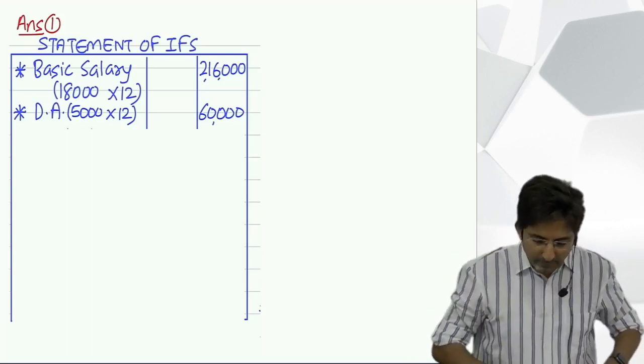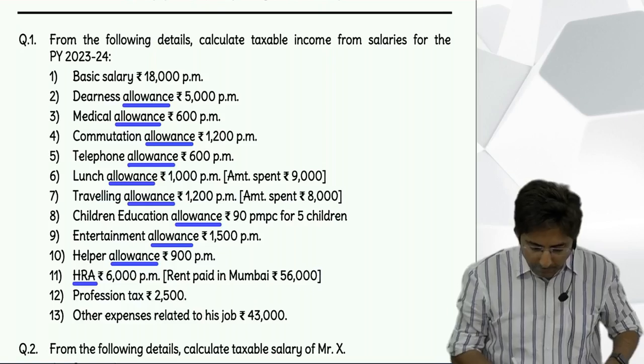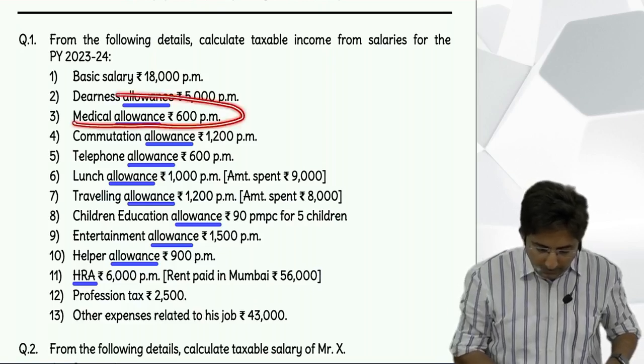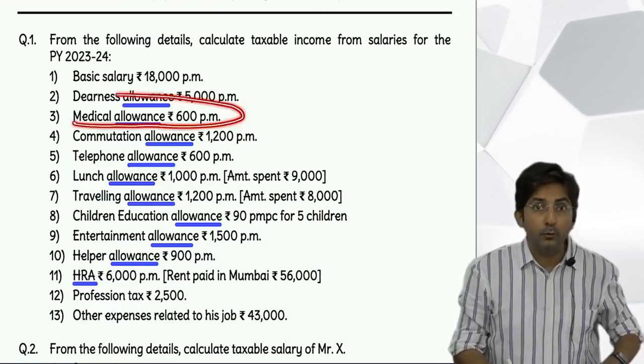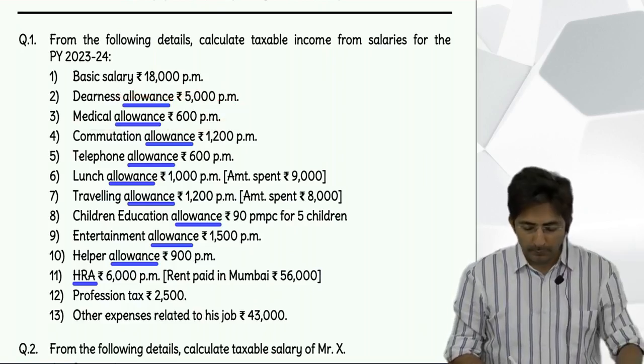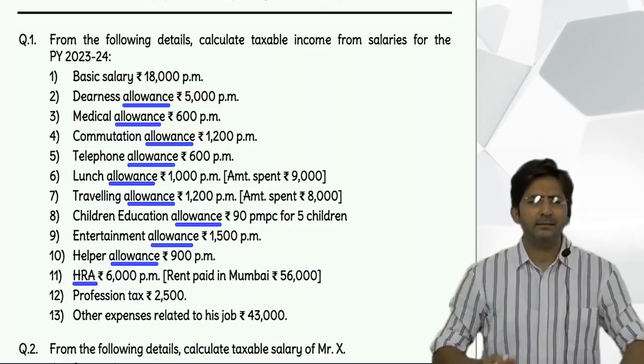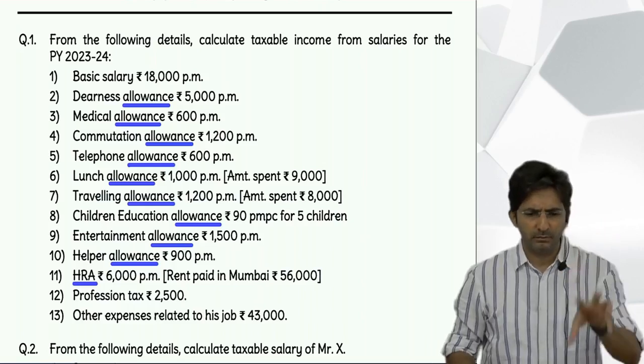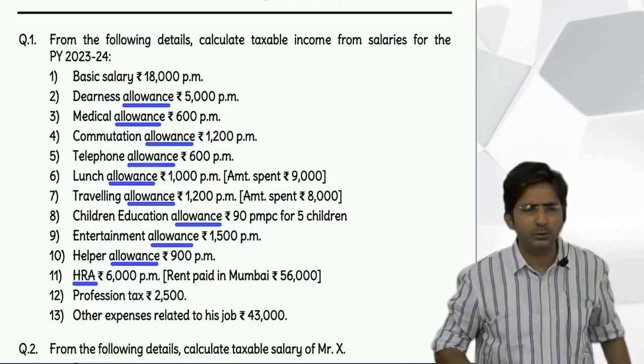Then, medical allowance. Okay, medical allowance, tell me, does it fall in TC hut, TC udhar? No, so it is fully taxable, directly in the outer column. See, let them give anything. We have to search everything in TC hut, TC udhar.